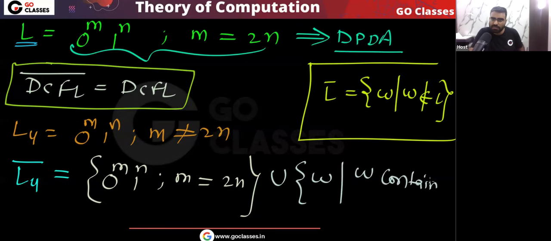W contains 1 0, meaning after 1 0 comes. Tell me one thing. After 1, if 0 comes, then will that string be in the L4 or not? See, very simple point. What is L4? L4 is 0 power m 1 power n, where m is not equal to 2n. Okay, you can easily see in L4 we don't have this type of string.